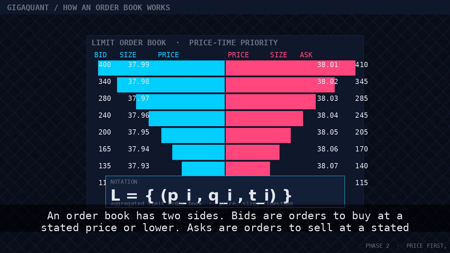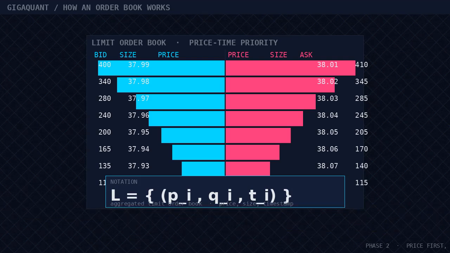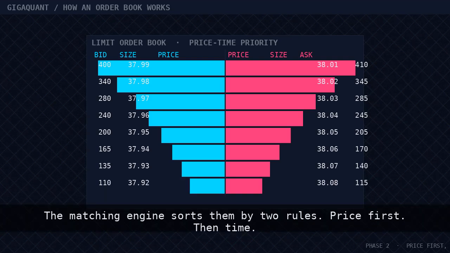An order book has two sides. Bids are orders to buy at a stated price or lower. Asks are orders to sell at a stated price or higher. Every order carries 3 things: price, size, and a timestamp. The matching engine sorts them by 2 rules: price first, then time.